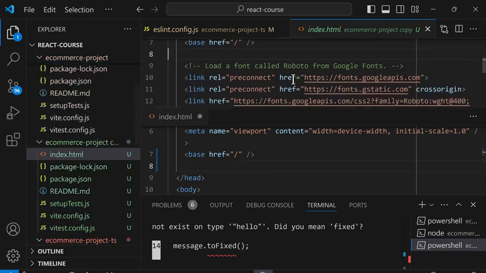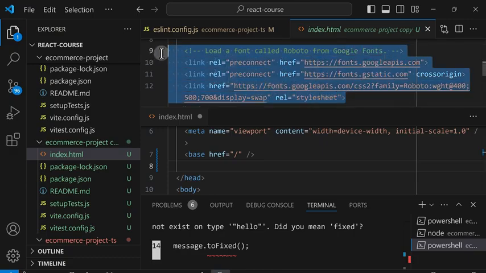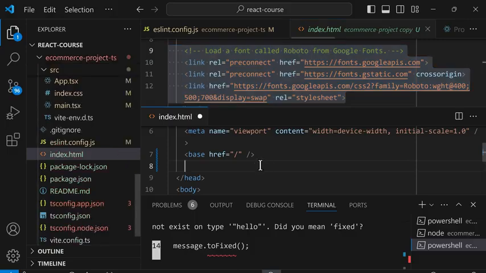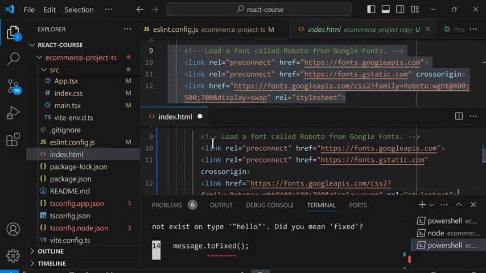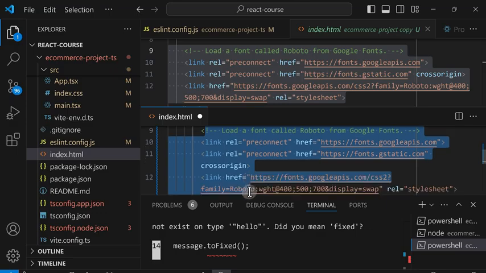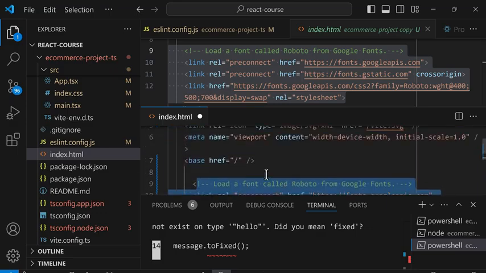And here, we added a font called Roboto. So we're going to move this change by selecting it and copy. And in here, we'll paste the font. And if we need to fix the formatting, we can select this and press Shift-Tab to remove some indents.